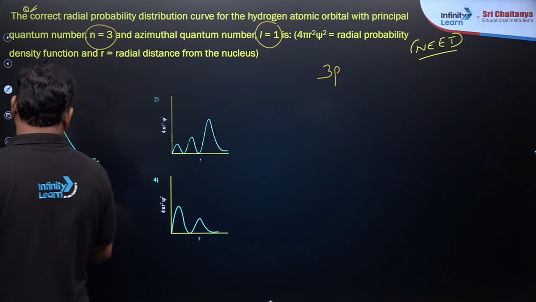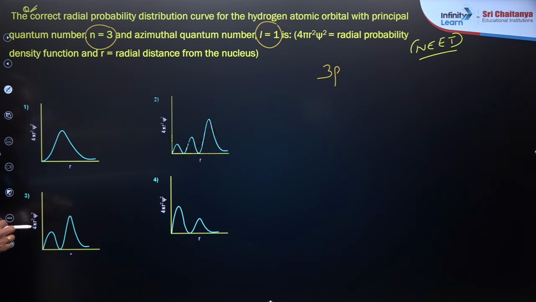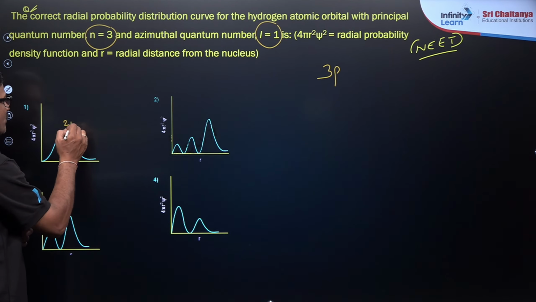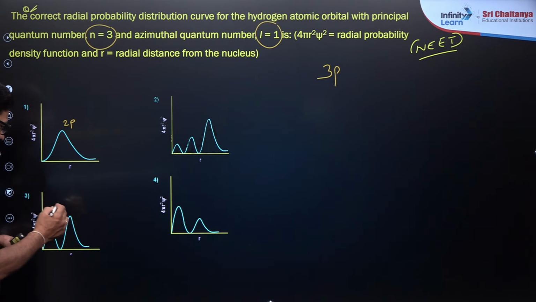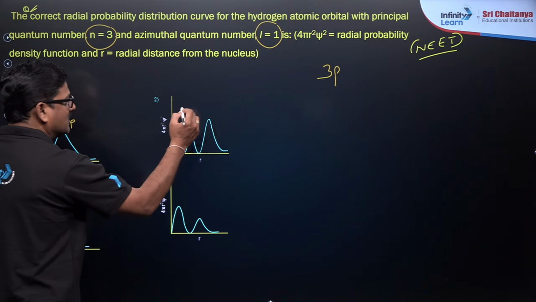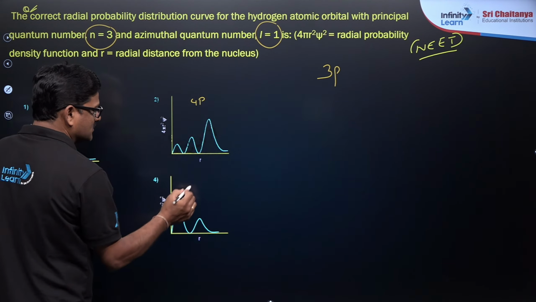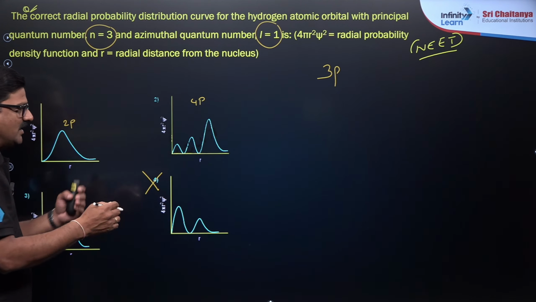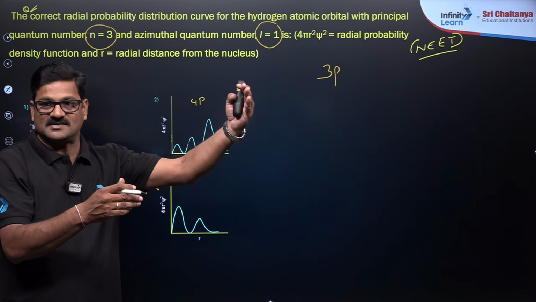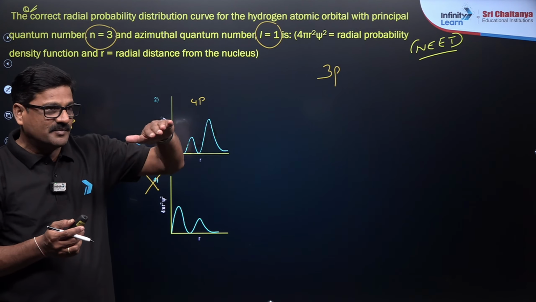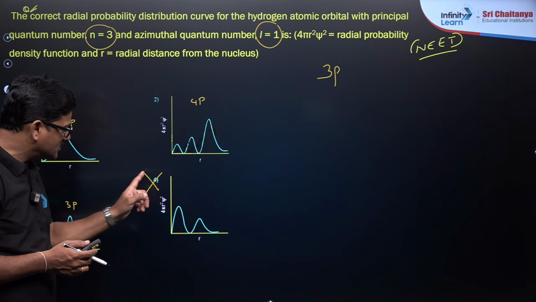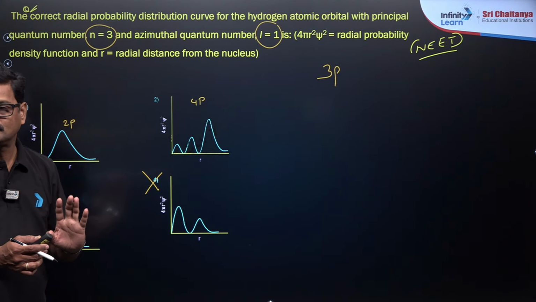This one is indicating the p orbitals. This could be 2p, 3p, or 4p orbitals. This is not possible because as the n value increases, the height of the peak increases. So this is an invalid curve.